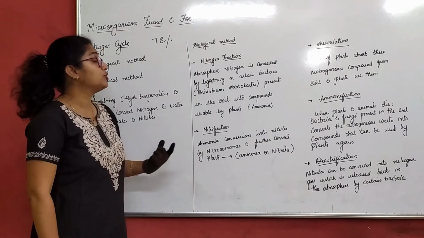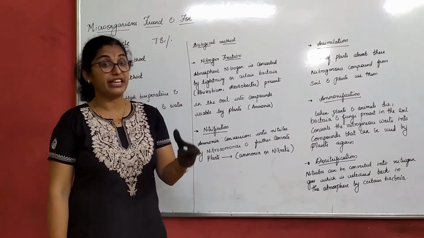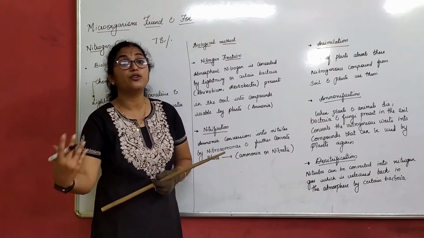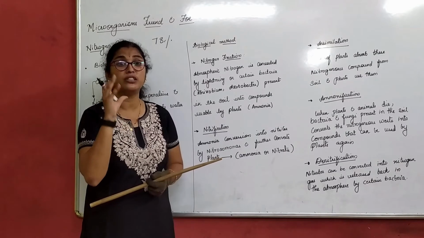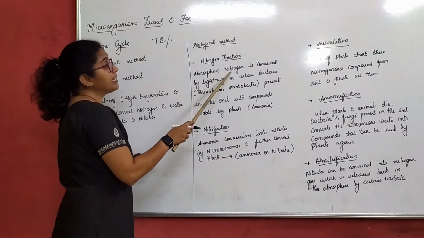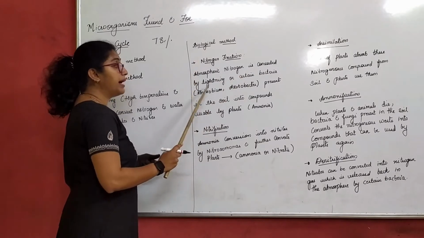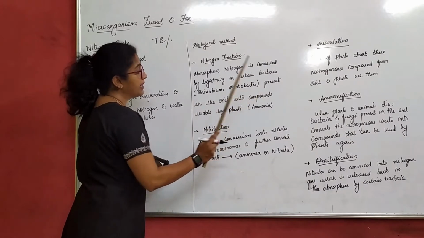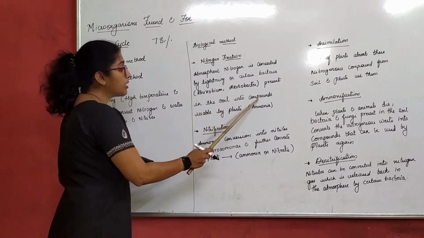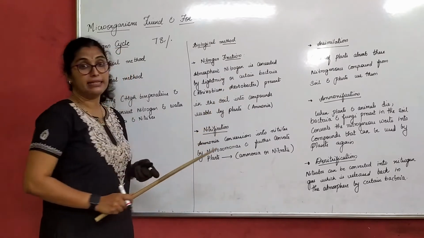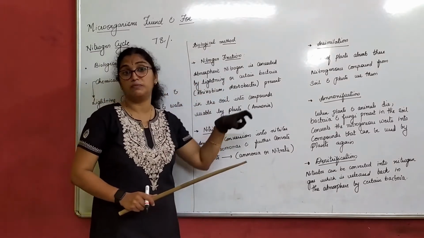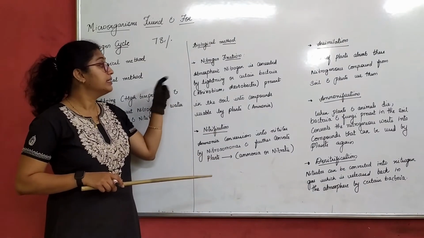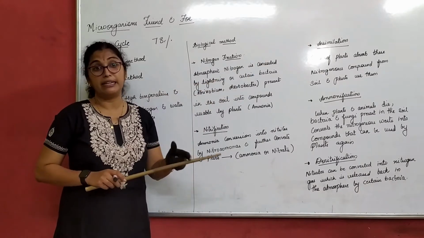What do you mean by nitrogen fixation? What is the word fixation? Fixation is something which fixes. Now, if something goes wrong, somebody is there to fix it, right? That is called fixation. Atmospheric nitrogen is converted by lightning or certain bacteria like Rhizobium, Azotobacter present in the soil into compounds usable by plants. What is the meaning of nitrogen fixation? The atmospheric nitrogen is converted by lightning or by certain bacteria.